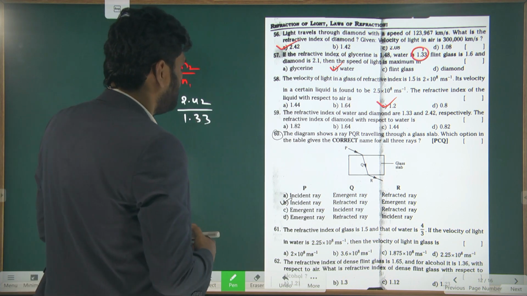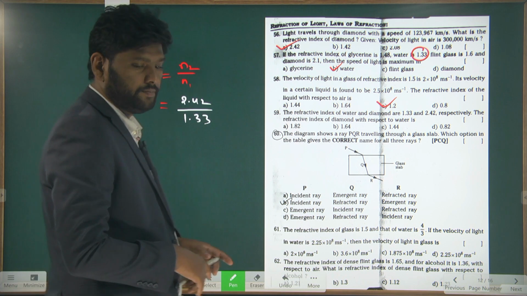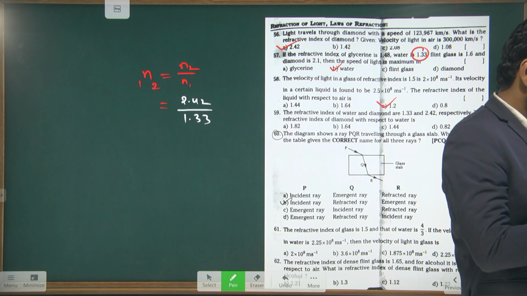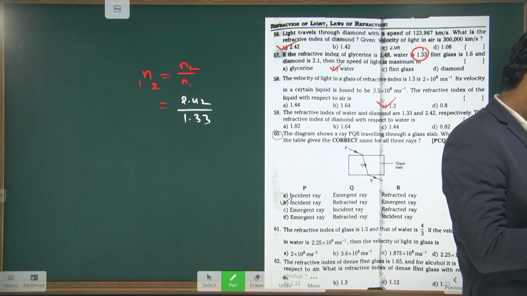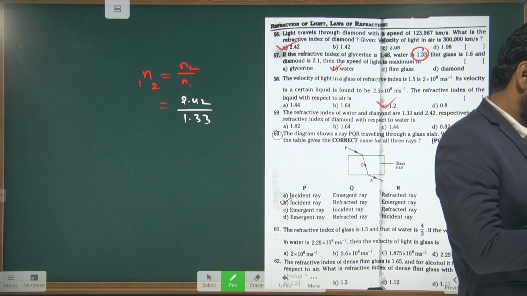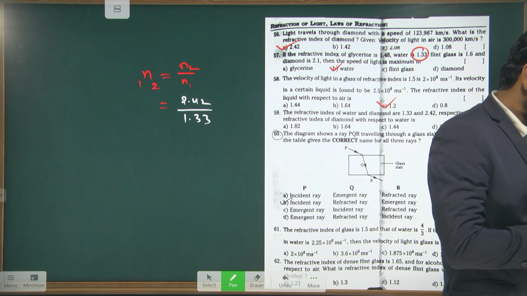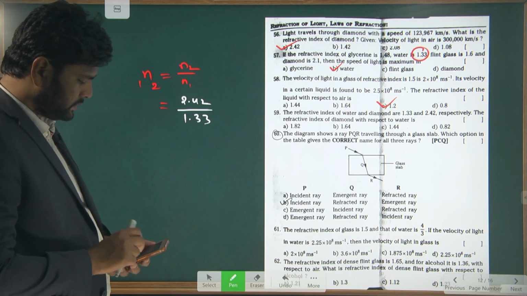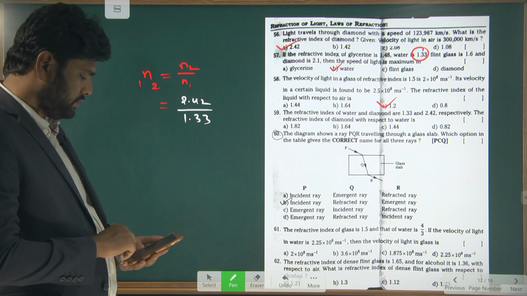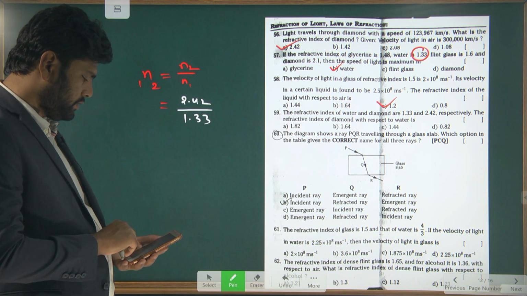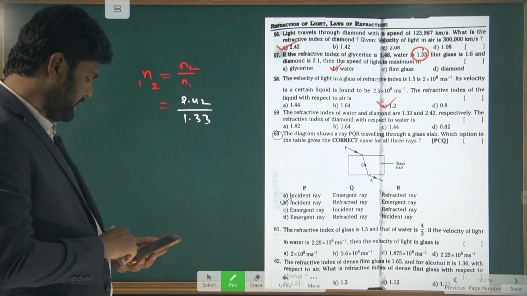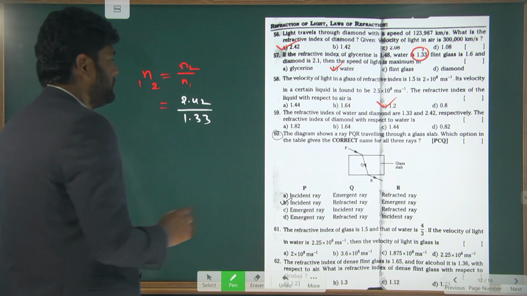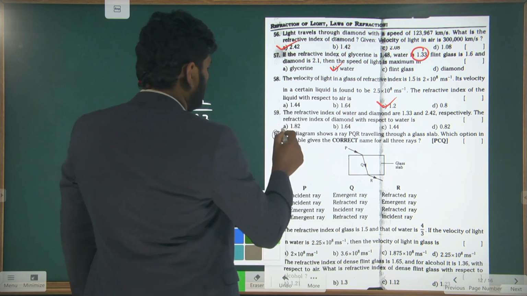So simplify it and you will have the answer. 2.42 divided by 1.33 is 1.81, so approximately you can take 1.82.